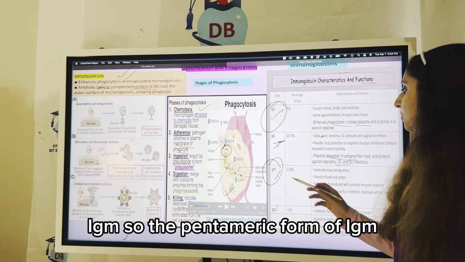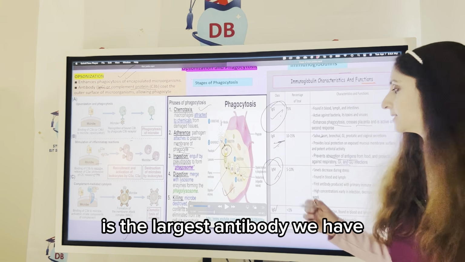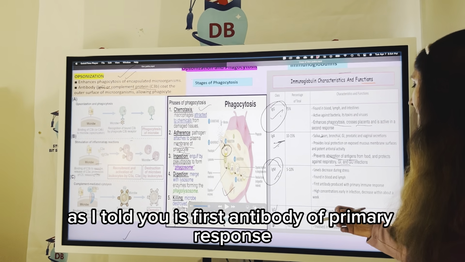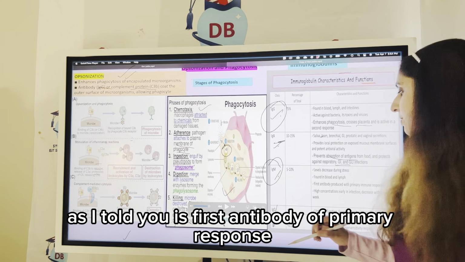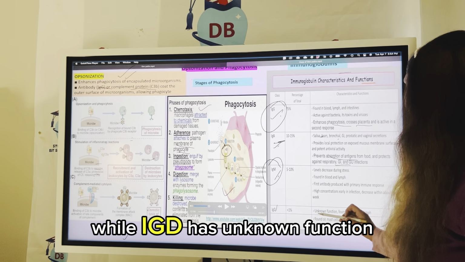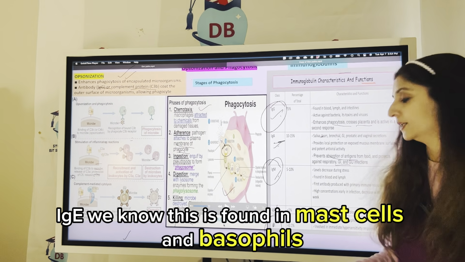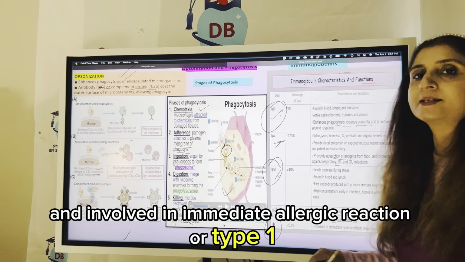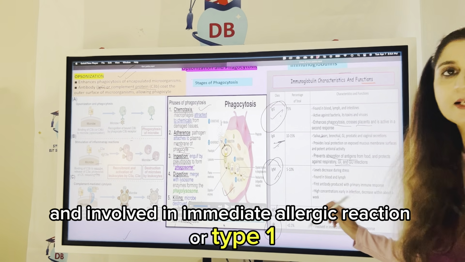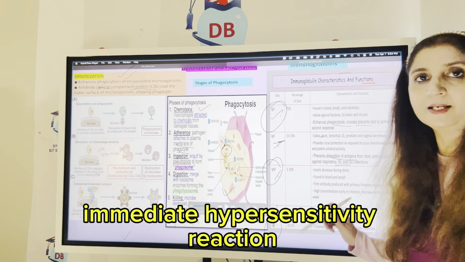IgM, so the pentameric form of IgM is the largest antibody we have. As I told you, the first antibody of primary response. While IgD has unknown function, IgE, we know this is found in mast cells and basophils, and it's involved in immediate allergic reaction or type 1 immediate hypersensitivity.